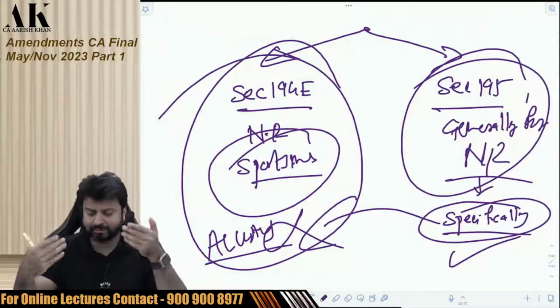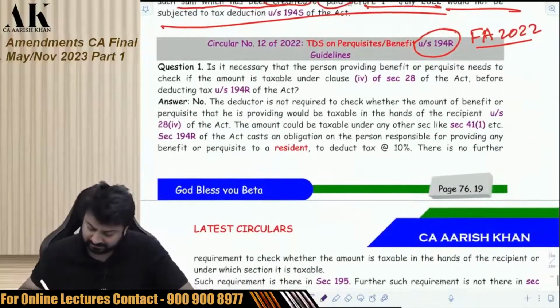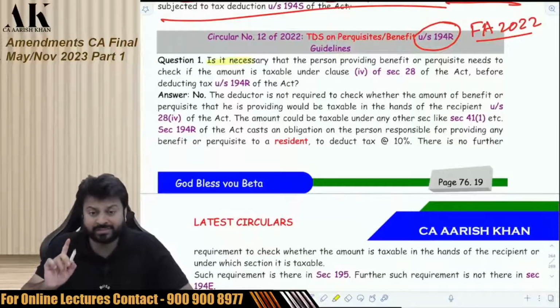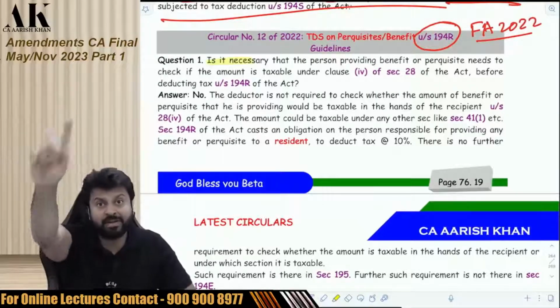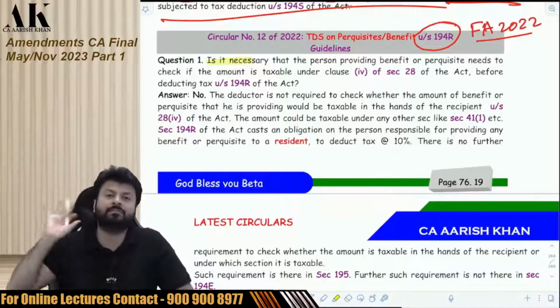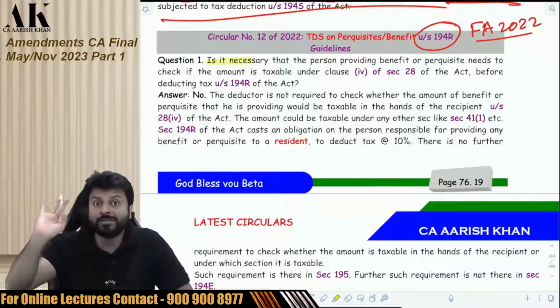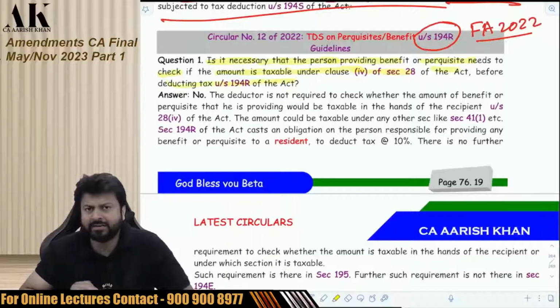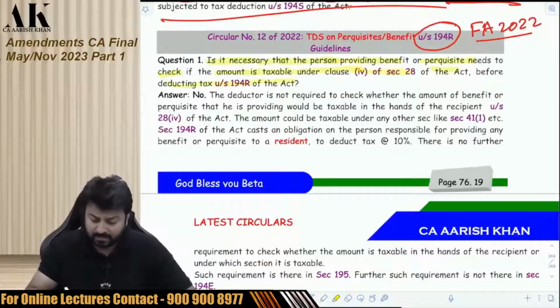So, what has to be done in 194R? Let's see. Read the question very carefully. The same to same question will come in exam. Is it necessary that the person providing benefit or perquisite needs to check if the amount is taxable under 28(4) of the Act before deducting tax under 194R? No, no, and no. You're not supposed to check all those things.